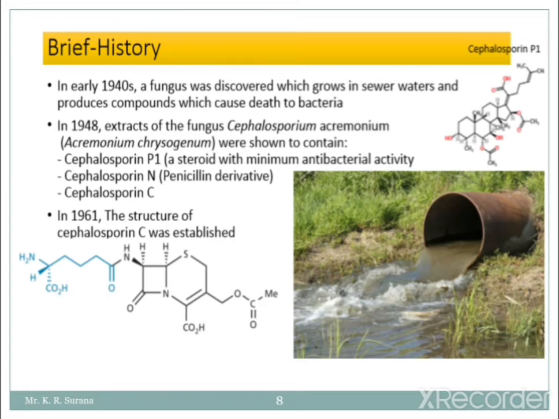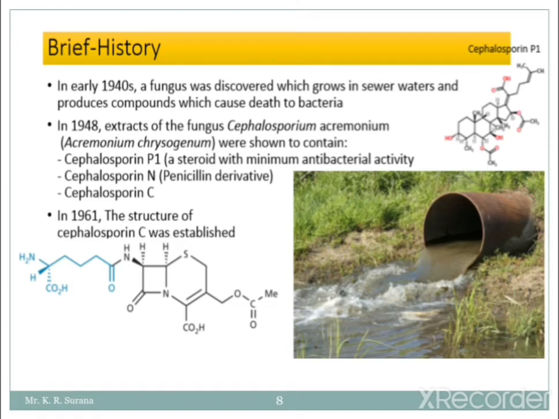As we know, Cephalosporin P is steroidal in nucleus and has minimum antibacterial activity. Second is Cephalosporin N, which is a penicillin derivative, and Cephalosporin C, which is the main component of cephalosporin. So from this fungus they get these different compounds in a mixture, which is called cephalosporin antibiotics.